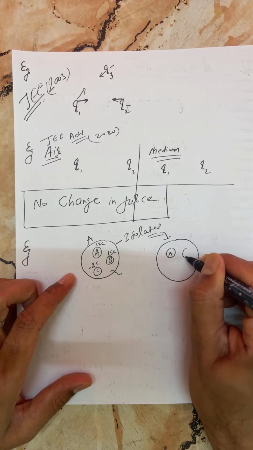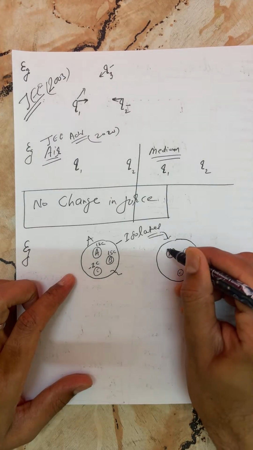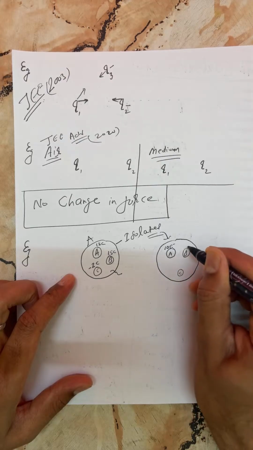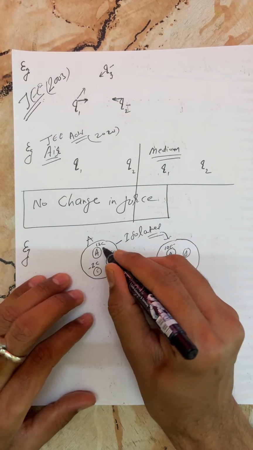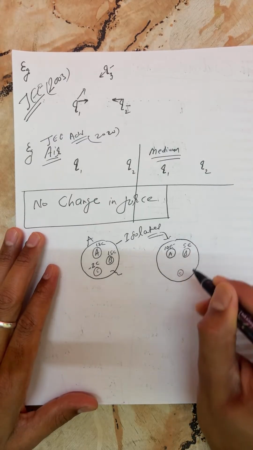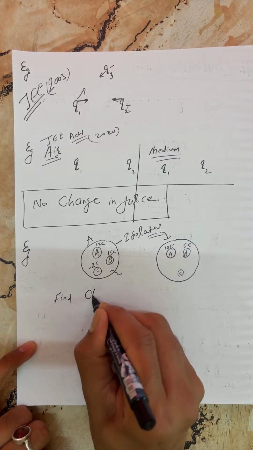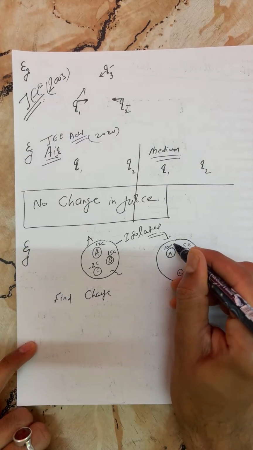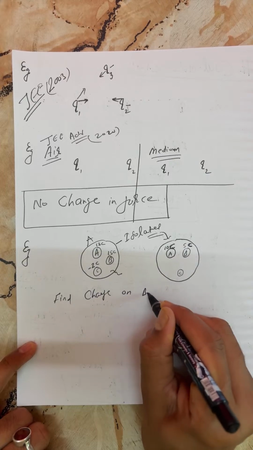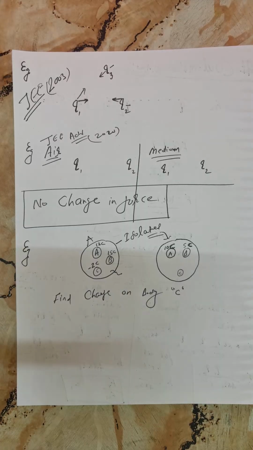This is body A, body B, and this is body C. After the rearrangement, body A has 10 electron, and body B has 5 electron. But everywhere here the charges are in coulomb, not electron. Find the charge on body C in coulomb. Tell me fast.